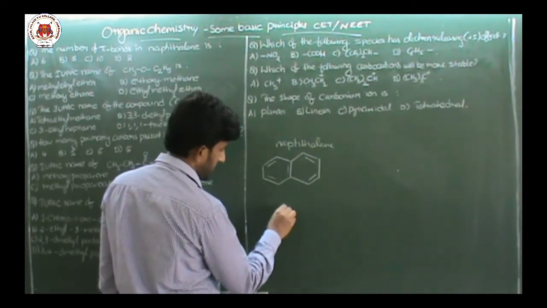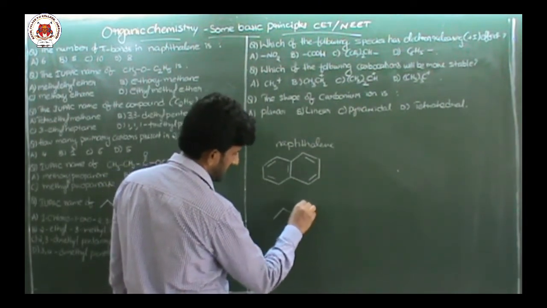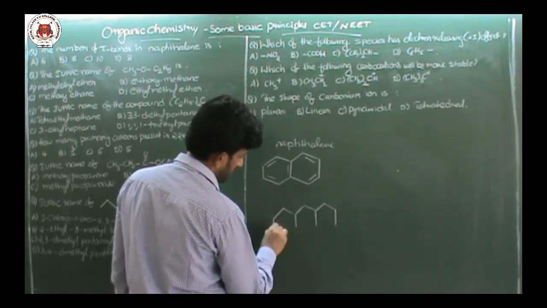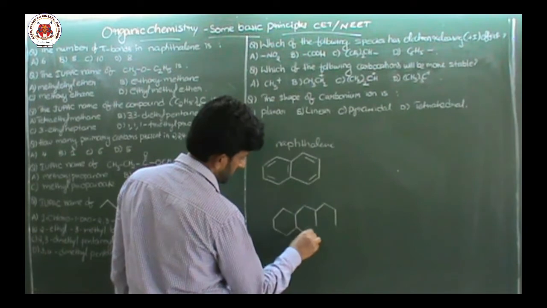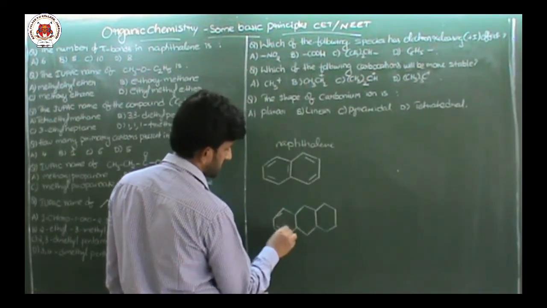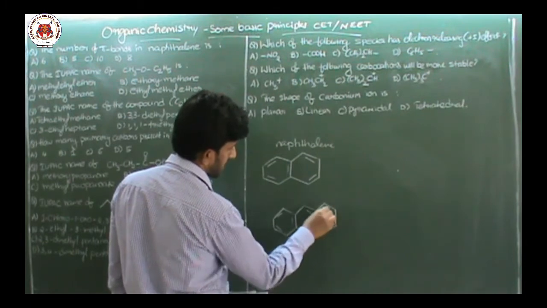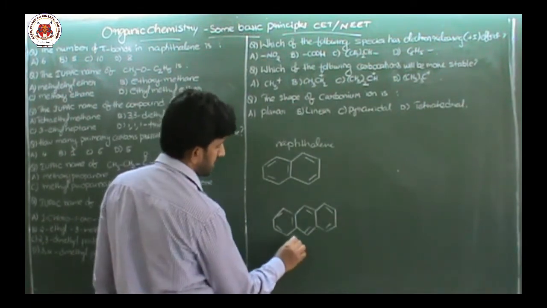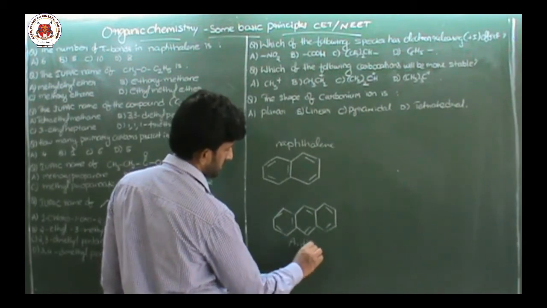Similarly, if three benzene rings are fused together side by side with alternate double bonds, then it is called anthracene.